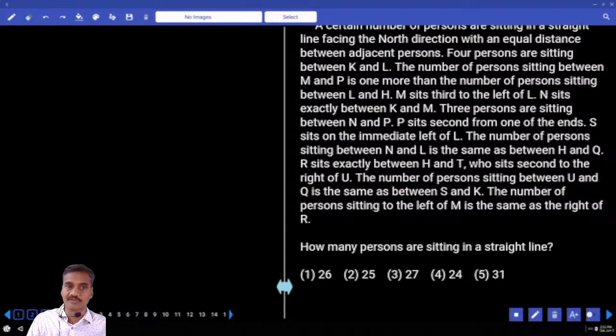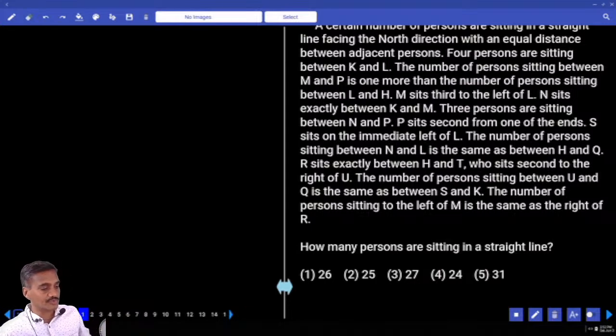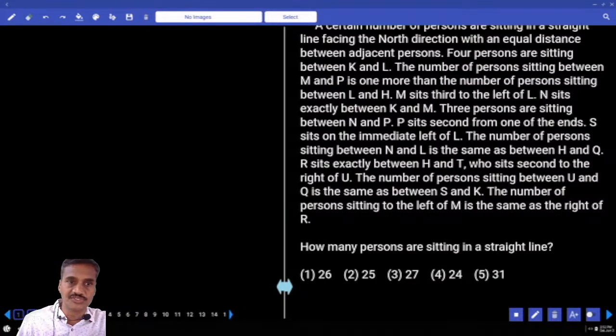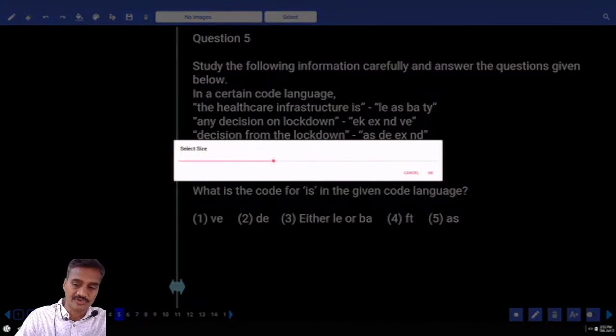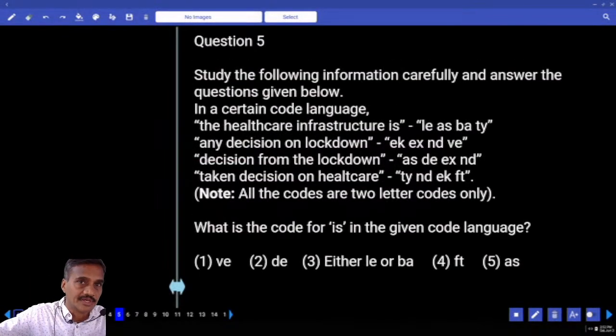Is it first priority or second priority? Definitely under the first priority, coding and decoding. When compared with the previous 1, 2, 3, 4, these are easier, and so first we need to work out these type of questions. Question number 5. Only 3 questions were given, so try to work out this one directly rather than writing the code for each and every word. The code for each and every word should be written when there are 5 questions.